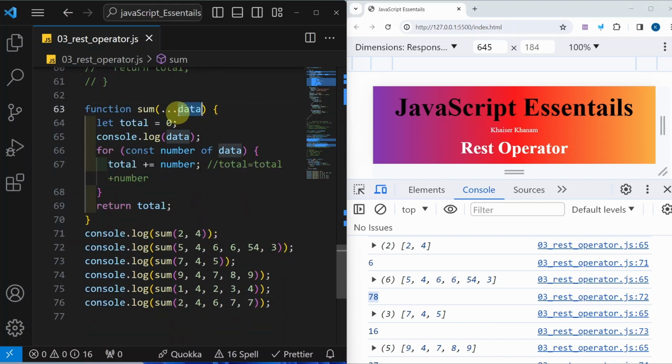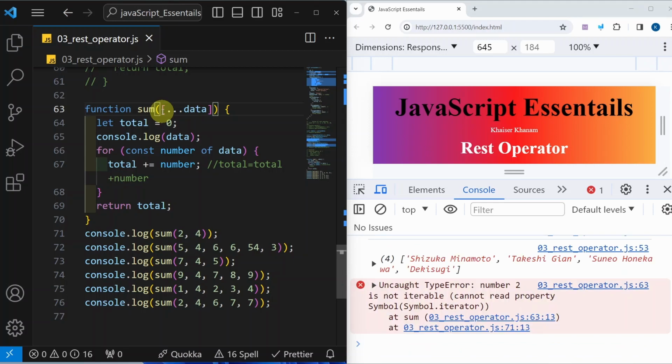So this is the main reason the rest operator was introduced: to pass any number of arguments inside our function call. Here, while you are wrapping this one, you do not have to wrap it inside square brackets, because the rest operator will be wrapping all the elements inside the array itself.